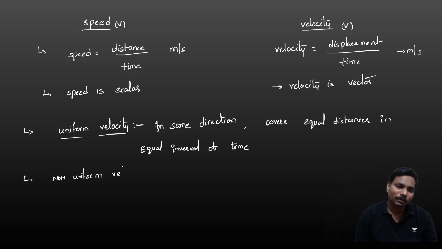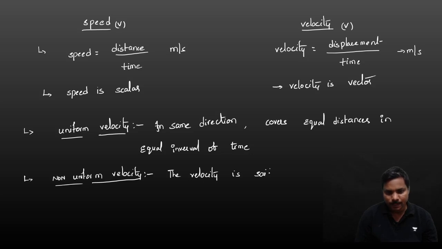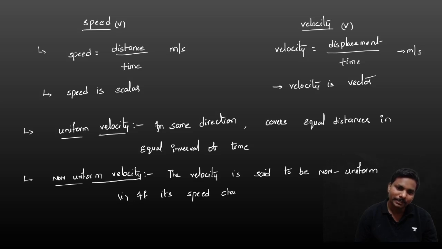Non-uniform velocity. If anything is said to be non-uniform velocity, that means the velocity is said to be non-uniform in the first case if its speed changes, maybe distance changes or time changes.